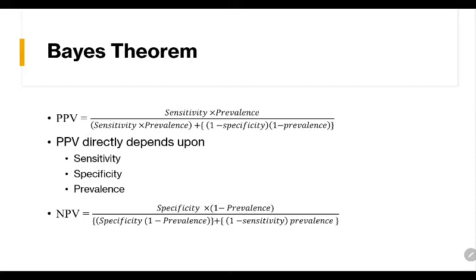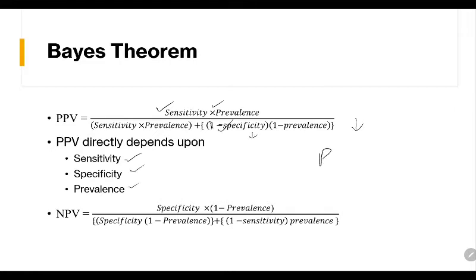Again, questions are very rare to come, but whatever questions will come about what happens to positive predictive value or negative predictive value if the prevalence increases or decreases, you can get that from Bayes theorem. From this equation, you can say that positive predictive value is directly proportional to sensitivity. It is directly proportional to prevalence and also specificity. See, if specificity is more, then 1 minus specificity becomes less, so overall the denominator is also becoming less. So positive predictive value depends directly upon the sensitivity, specificity, and prevalence.